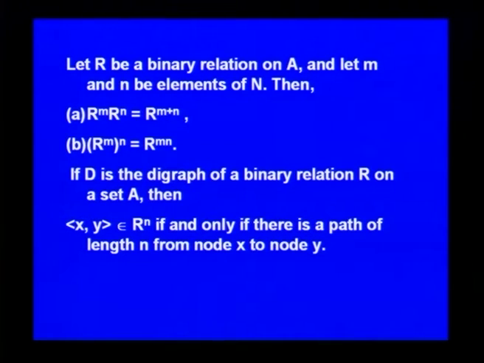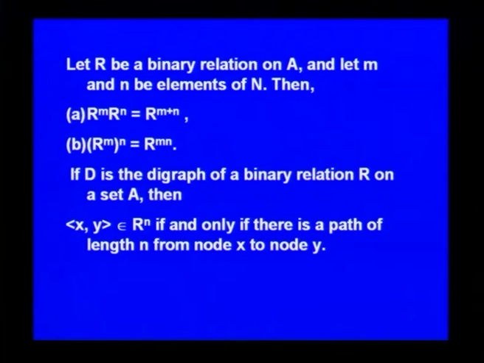Let R be a binary relation on A, and let m and n be elements of N. R power m into R power n is equal to R power m plus n. R power m times R power n is R power mn.